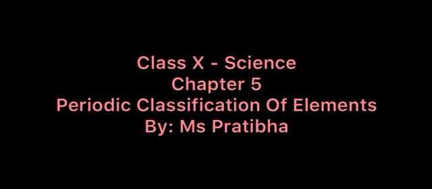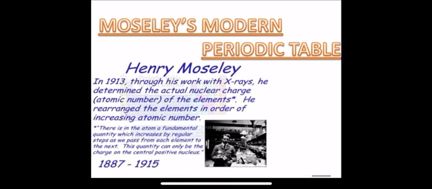We are doing chapter number 5, Periodic Classification of Elements. We have seen Döbereiner's Triads, Newlands' Law of Octaves, and Mendeleev's periodic table, in which the elements were arranged in increasing order of atomic masses and their chemical properties. And now we will see Moseley's modern periodic table.